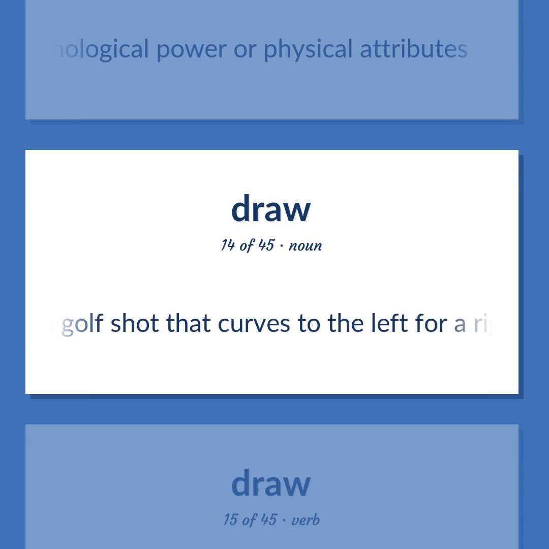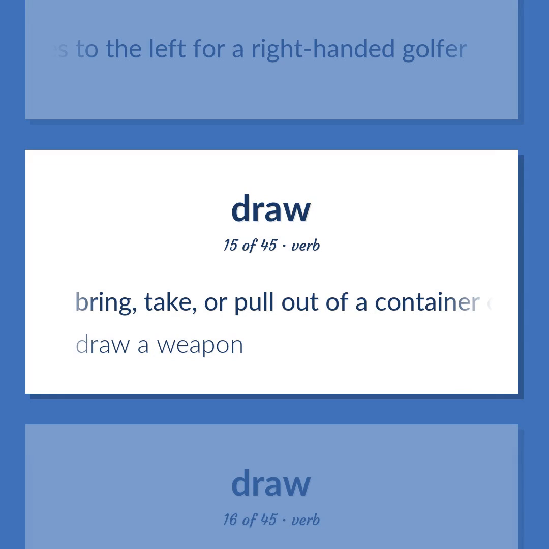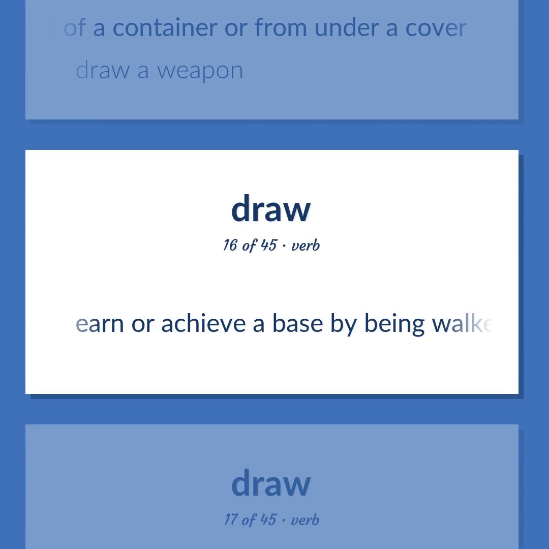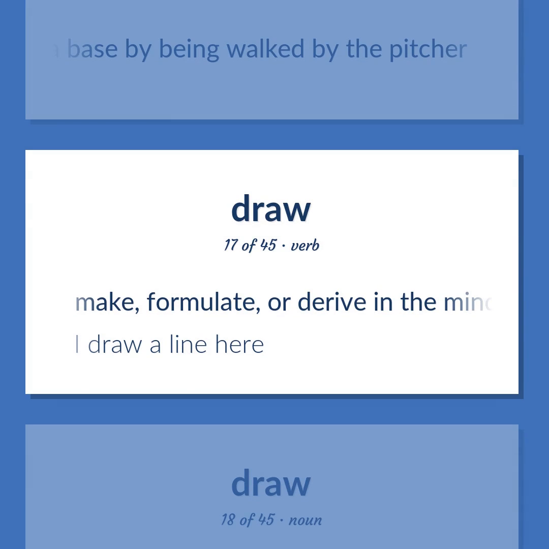A golf shot that curves to the left for a right-handed golfer. Bring, take, or pull out of a container or from under a cover. Draw a weapon. Earn or achieve a base by being walked by the pitcher. Make, formulate, or derive in the mind. I draw a line here.